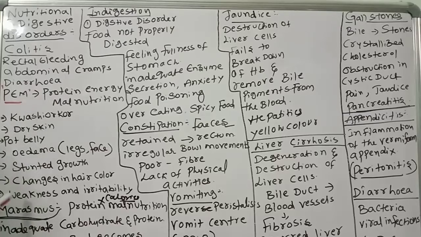Kwashiorkor and marasmus are both related to food, or diet related problems. That is why these are called PEM, protein energy malnutrition diseases or disorders.